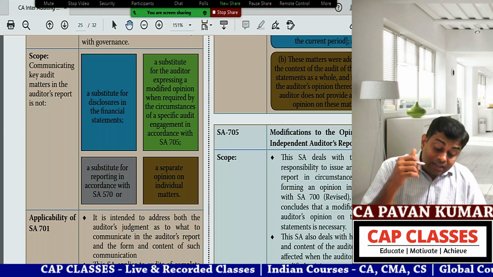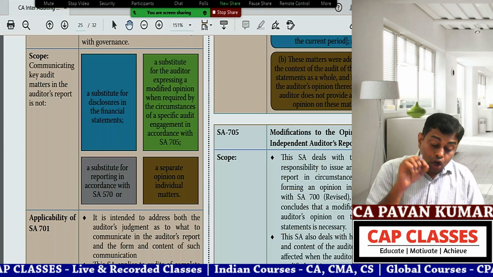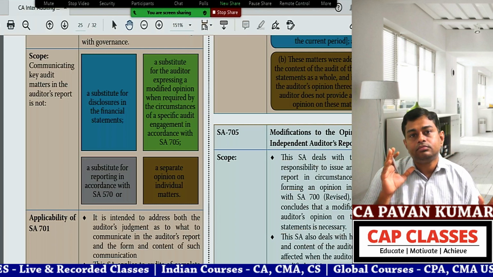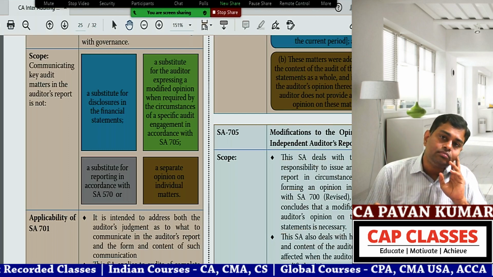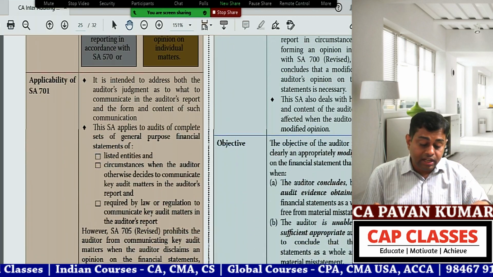Point 3: not a substitute for reporting in accordance with SA 570, going concern. Not a separate opinion on individual matters. Very, very, very important. This can be asked in the exam. You understand? Next, applicability.